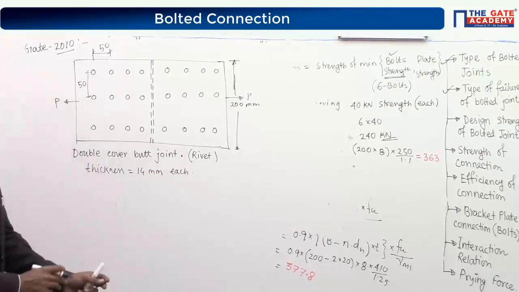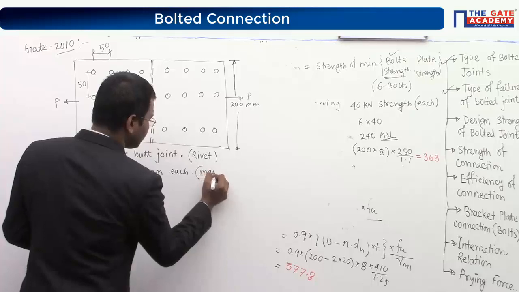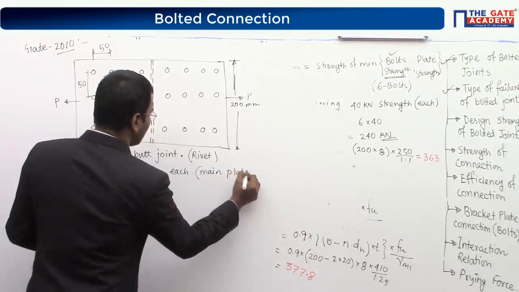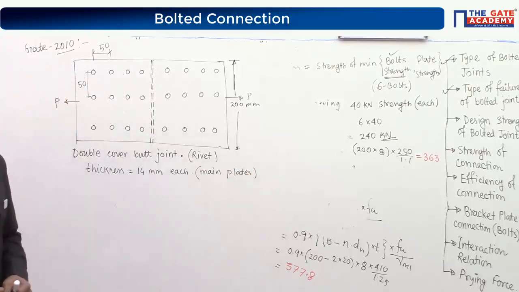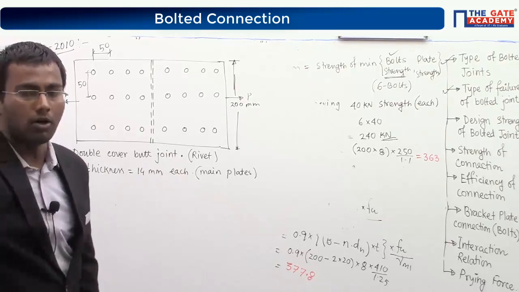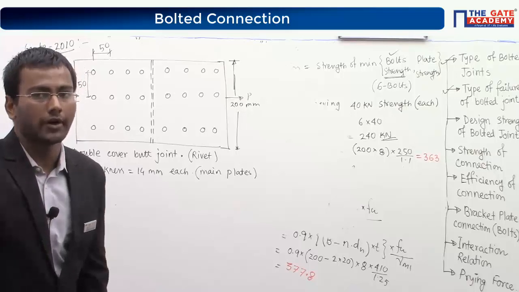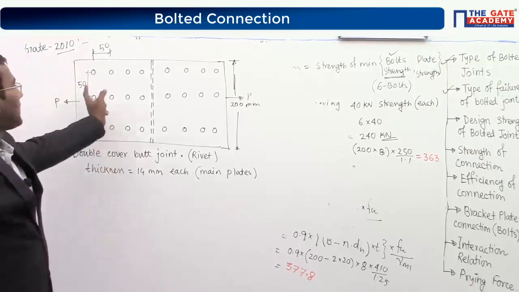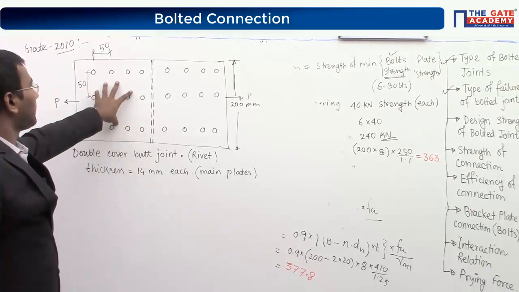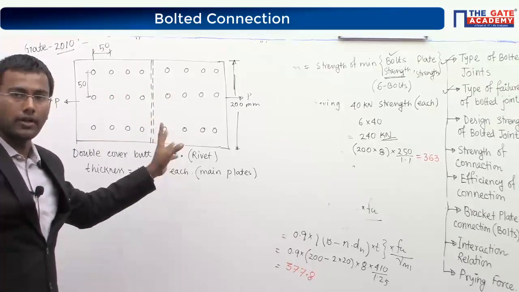So this is the thickness of the main plates. Thickness of the main plates. It is connected by 12 number of power driven rivets on either side of the joint. As per the given figure, 12 number of rivets on either side of the joint it is connected.